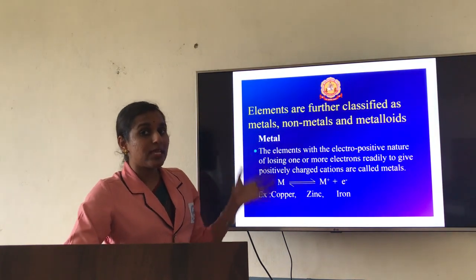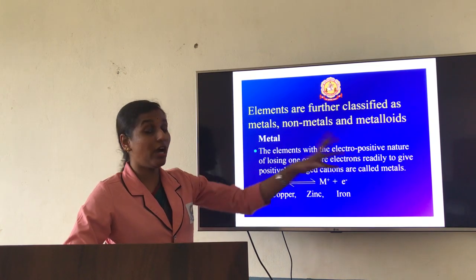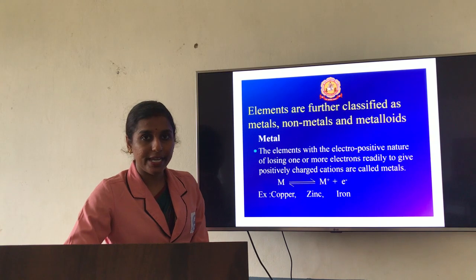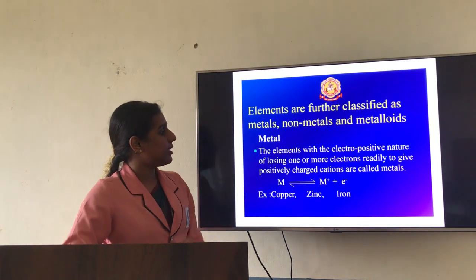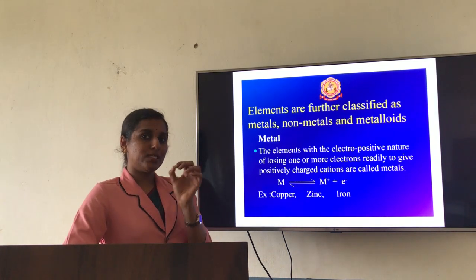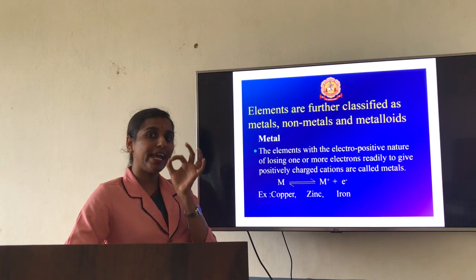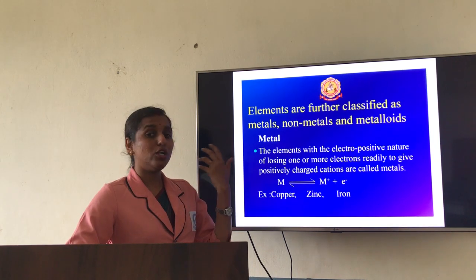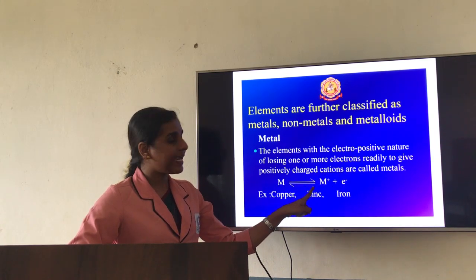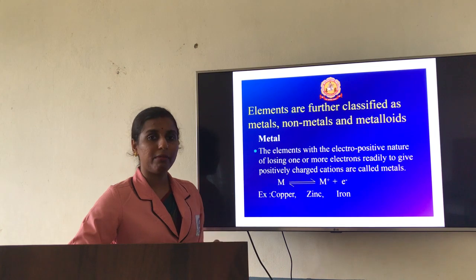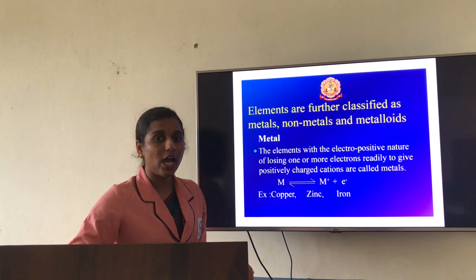Again, those elements are divided as metals, non-metals as well as metalloids based on their properties. Now, what are those properties, and how are they divided? Metals are those elements that, to get stability, lose electrons. When it loses electrons, the atom gets a charge, and that charge is a positive charge. So we are going to consider this as a cation.